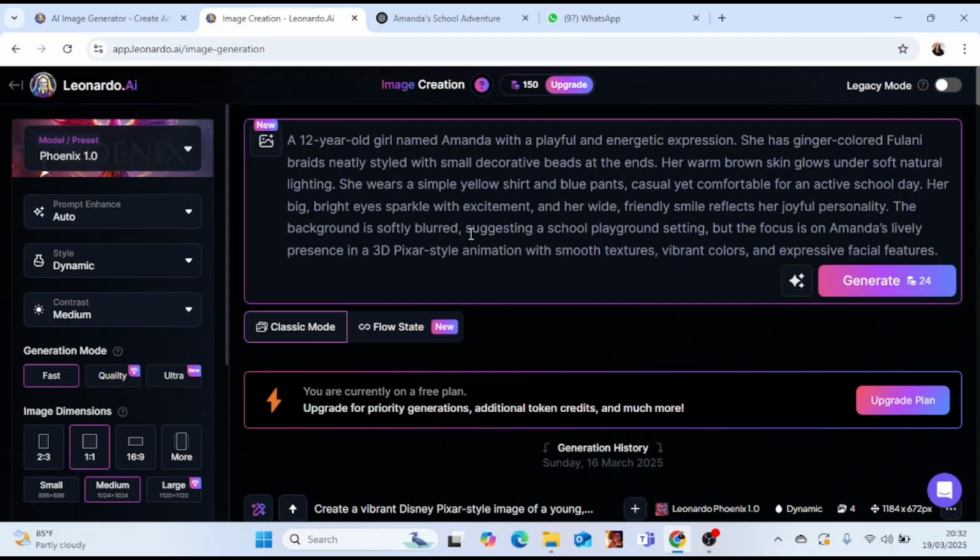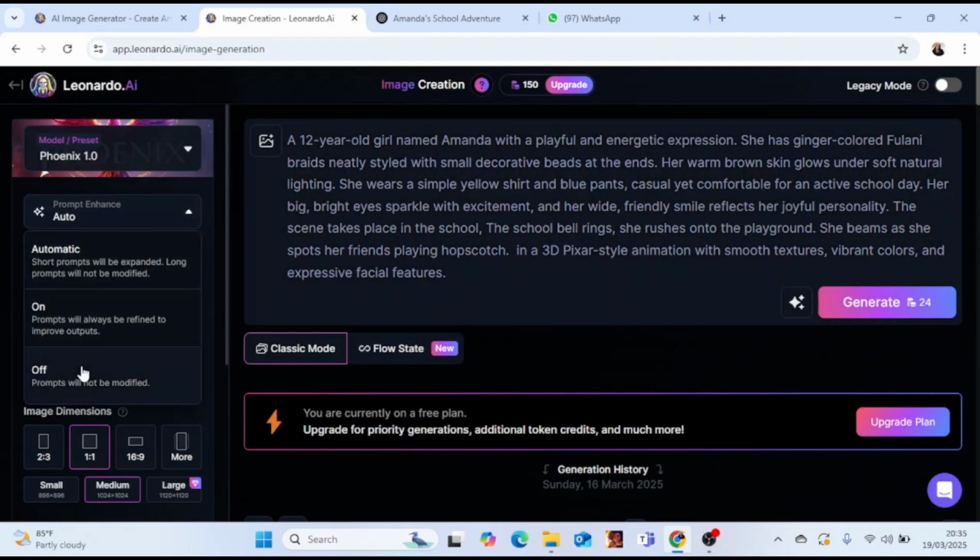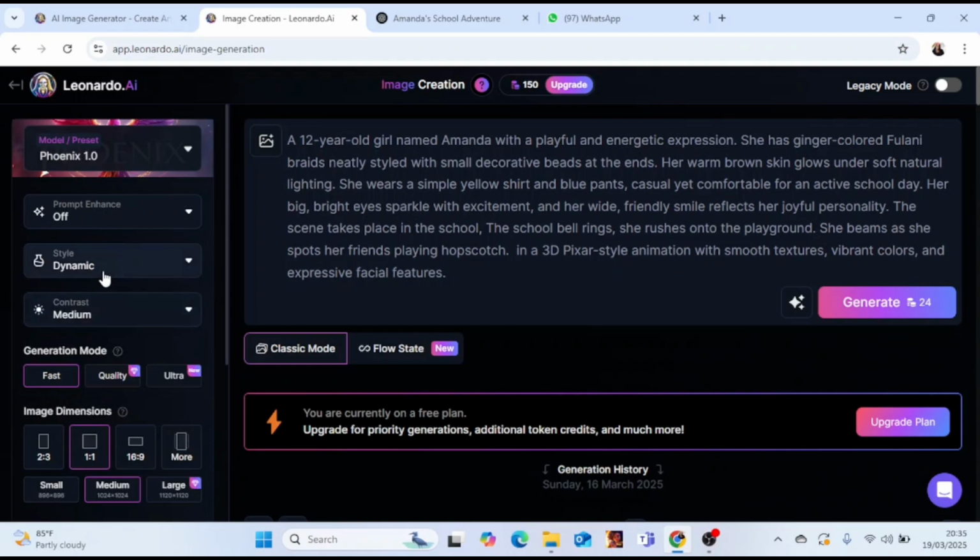So now I will check my settings. I will put the prompt enhancement on off because I don't want it to enhance my prompt. I want a consistent character. For the style, I'm going to leave it in dynamic. I'm going to leave it in Phoenix 1.0. I'm going to leave this part in medium, and I'll put the generation mode in fast.